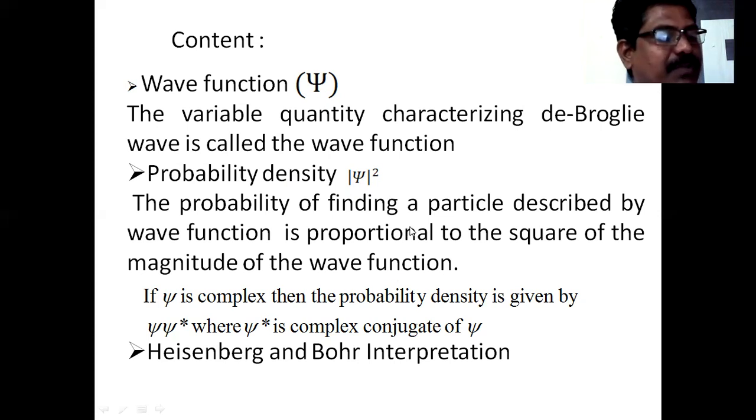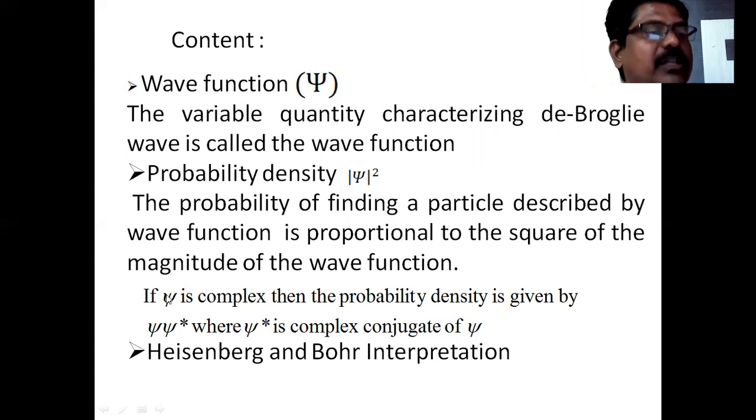Next, suppose you can write this probability density in another way. If psi is complex, that is, the wave function is complex, then the probability density is designated by psi into psi star, where psi star is the complex conjugate of psi.